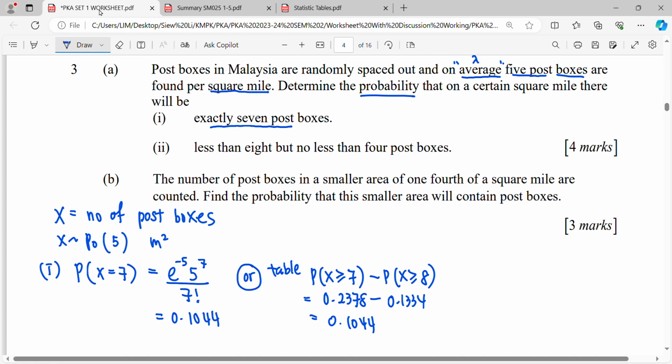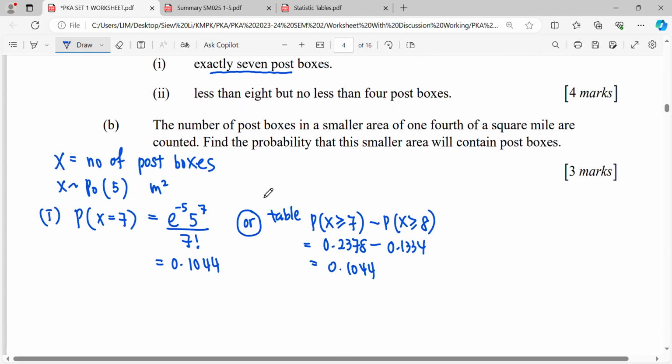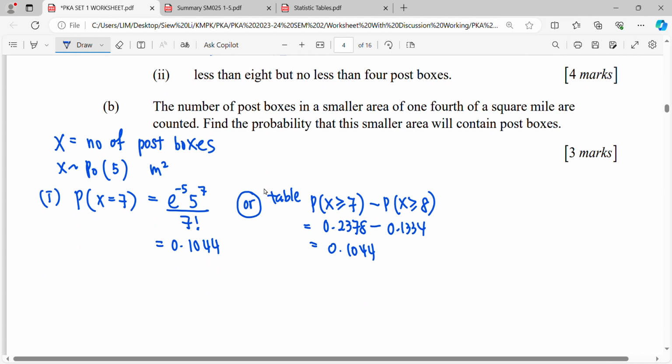Then number 2. So how do we translate this sentence? Less than 8, but not less than 4. Your number of post bosses is less than 8, but not less than 4, which means it will start from 4 onwards.